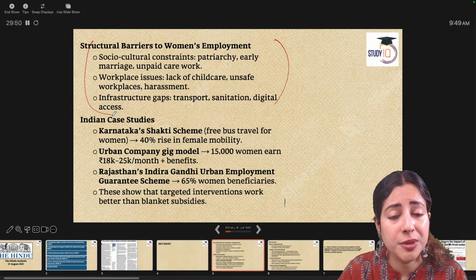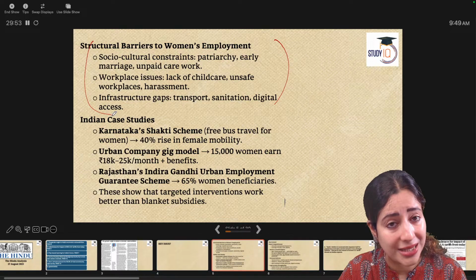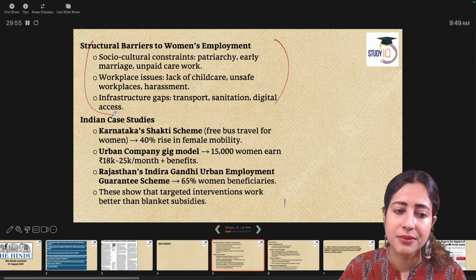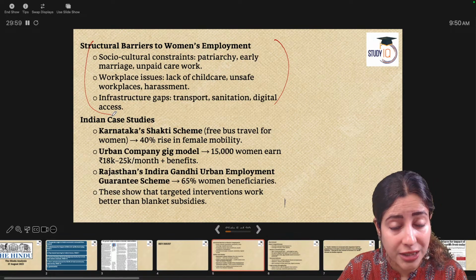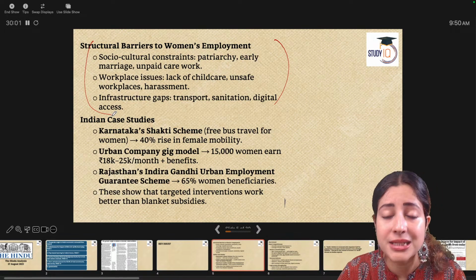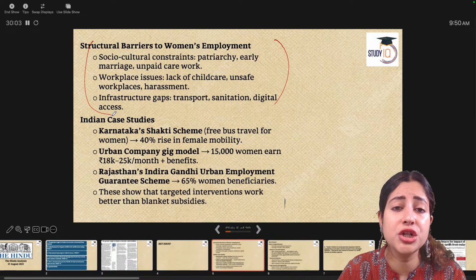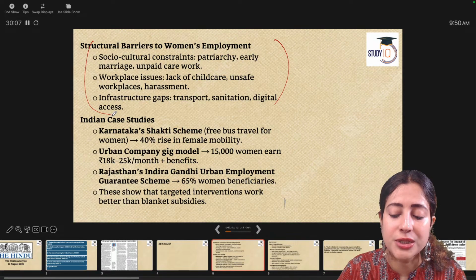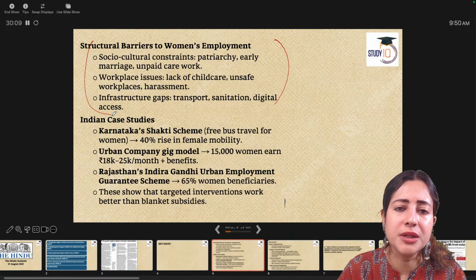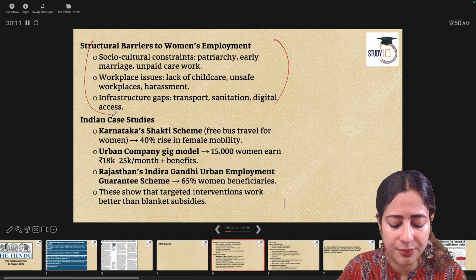Plus, for those women who are working, there is no formal child care facility. They do not enjoy any kind of constant regular transportation, or sanitation at the workplace. There is no digital access. There is hardly any opportunity for online work. In this case, what happens? It is our women who then do not participate in the labor force.